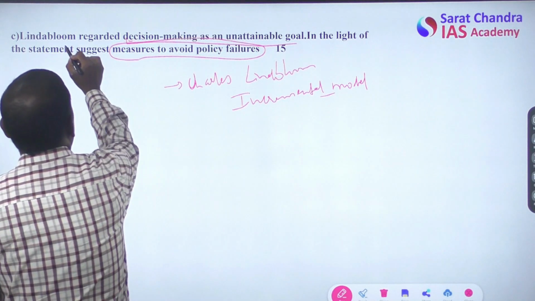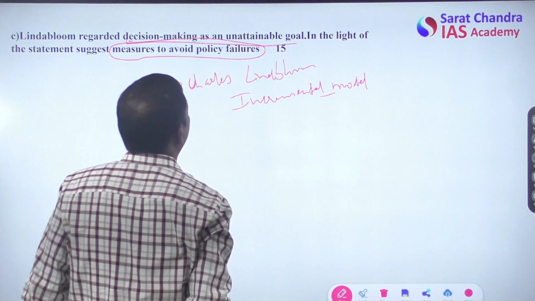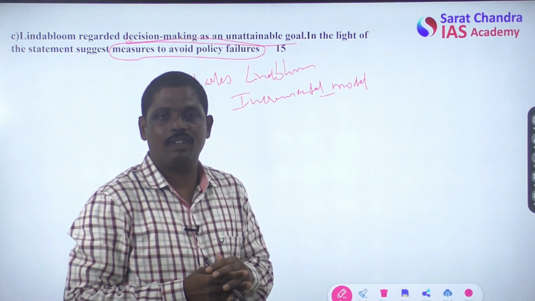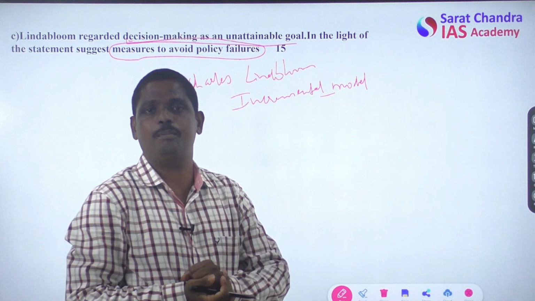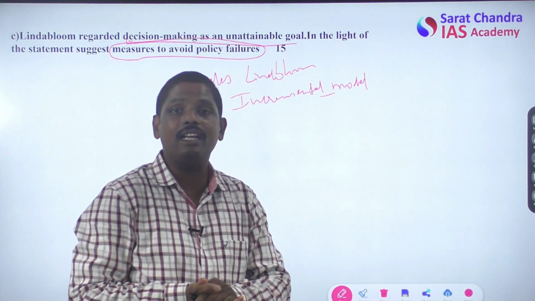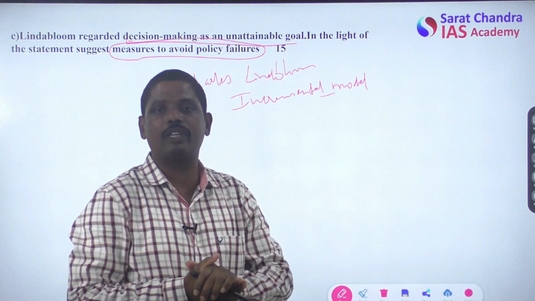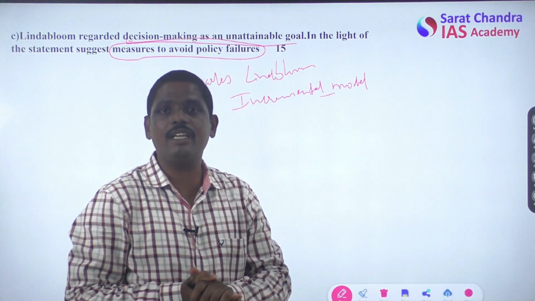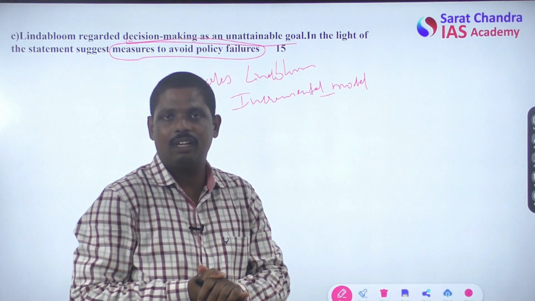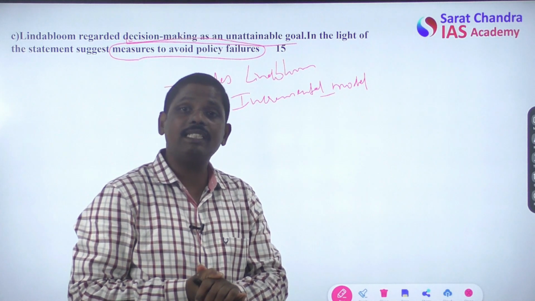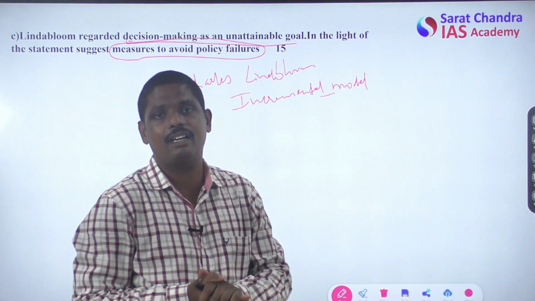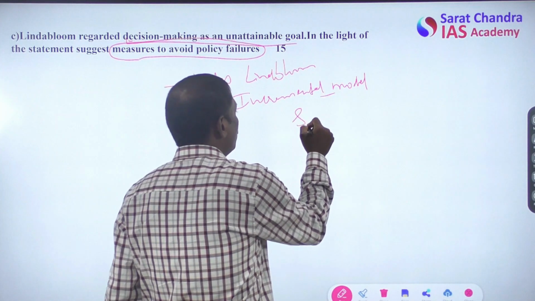Alright. So Lindblom regarded rational decision making as an unattainable goal. Now what do you mean by unattainable? It is simply rationality in decision making. As Simon pointed out, rationality in decision making is always difficult, or unattainable. Now, as it is unattainable, what kind of decisions should be made and how should decisions be made? Here we can use the help of Simon.